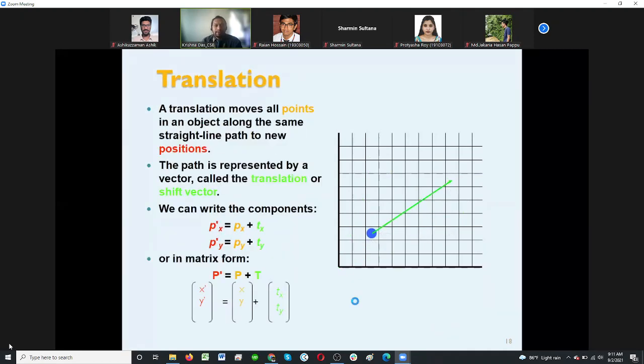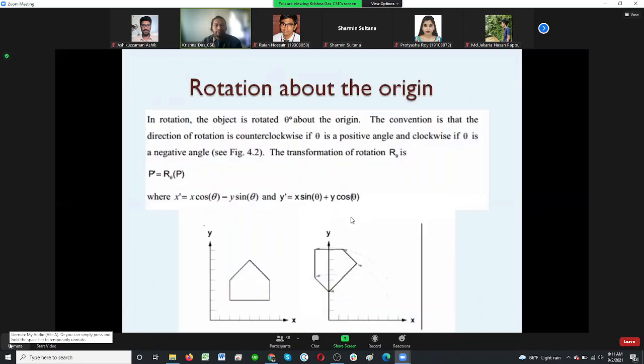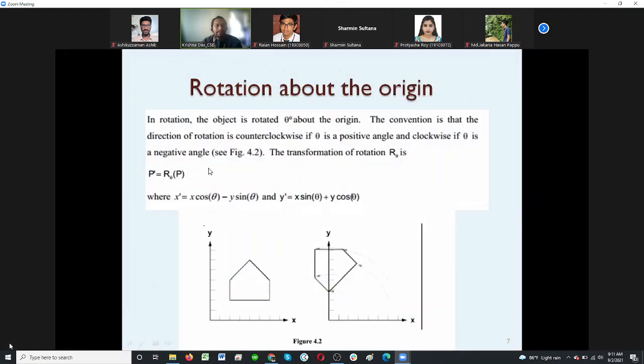And now if we go for rotation, we already said that rotation is a change in the object's orientation. Orientation is, on the basis of some point, we are either going clockwise or counterclockwise.